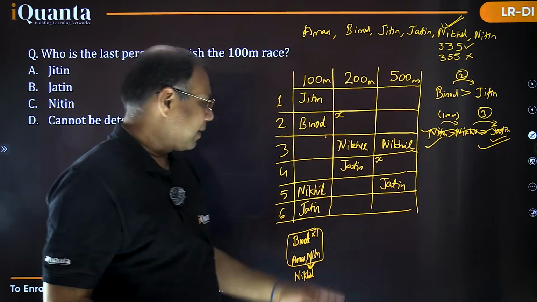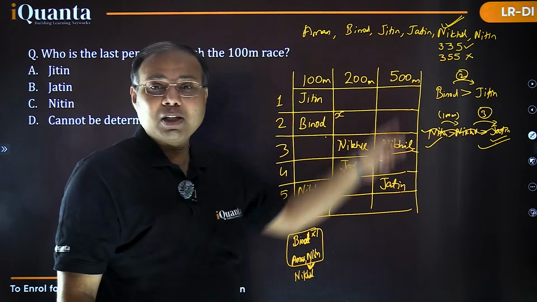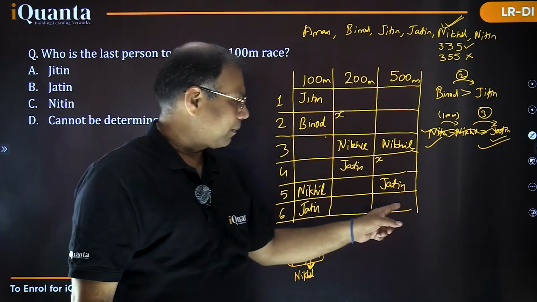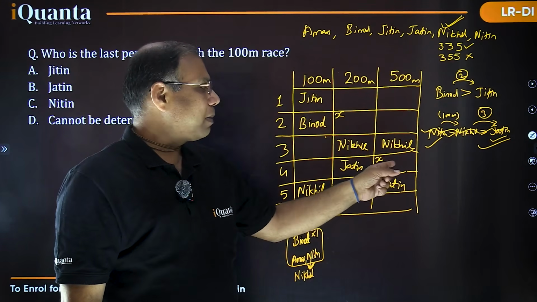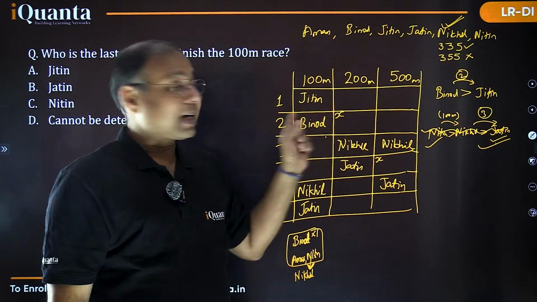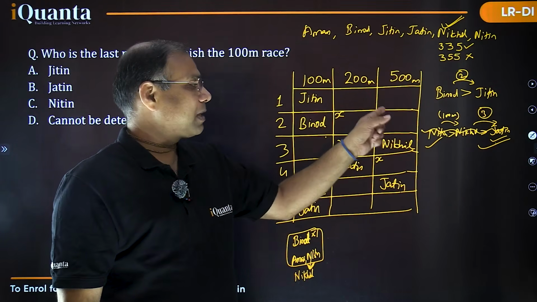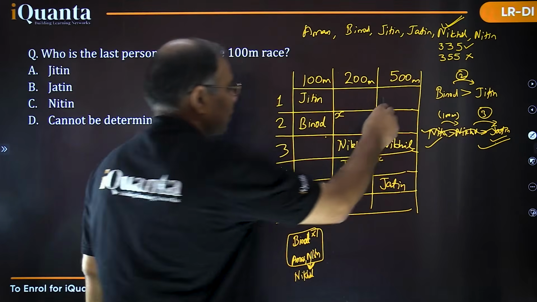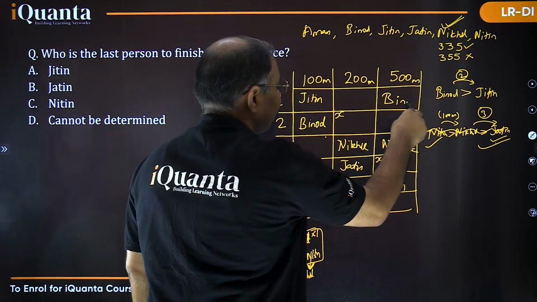Let's see once again. I'm checking with the position of Binod in this 500-meter race. It can't be last position because Binod is to be better than Jitin. This is already occupied. This can't be Binod because if it is Binod, then this must be Binod, which is not allowed. Binod can't have same rank. Same reason, Binod can't be at the second rank in this third race. So Binod certainly must be at the first rank here. This is certainly Binod. Okay.